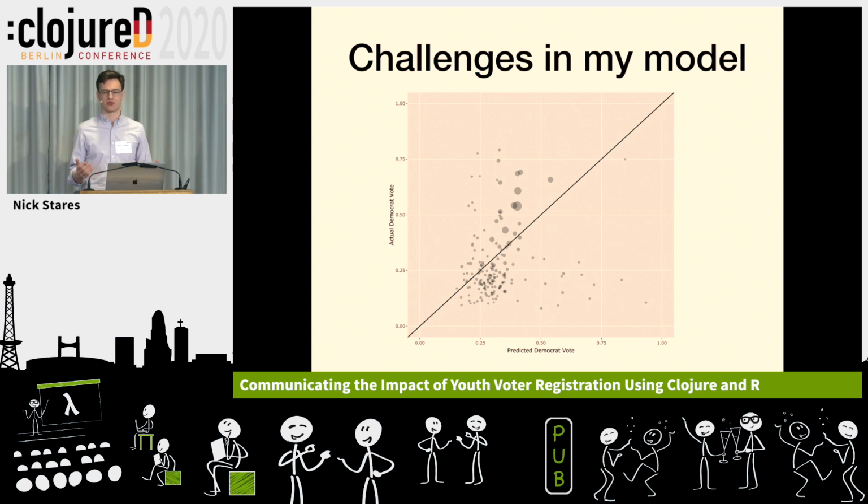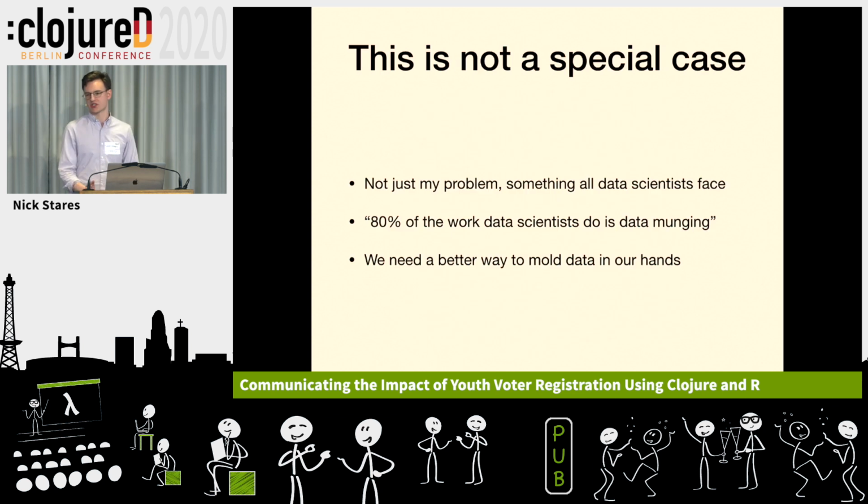We want one place where we define our data model and then flexibly rearrange it. And this isn't just my problem. This is all data scientists' problem. So if we Clojurists can crack that, that's a big win. I already mentioned most of the work data scientists do is data munging. So this is important.